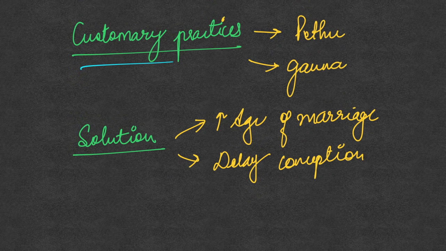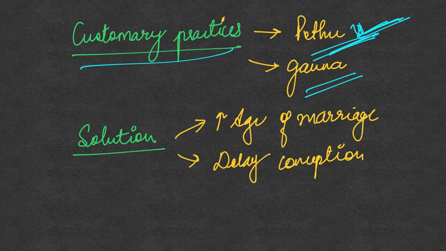Apart from this, there are also various customary practices. For instance, Petu is a customary practice among the tribals where the girl is sent off to the house of the in-laws by the parents at a young age. This is even before any formal wedding has taken place. The girl remains at her husband's place, and usually when the girl's parents have enough resources to feed the community in a community feast, which is usually after the girl has already born a child, only then a formal wedding happens.